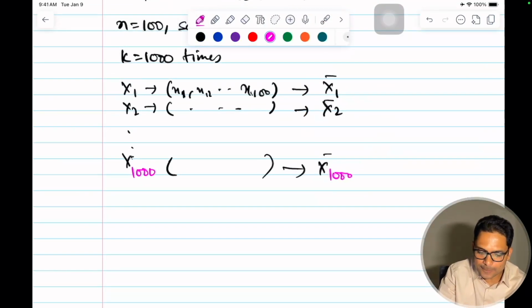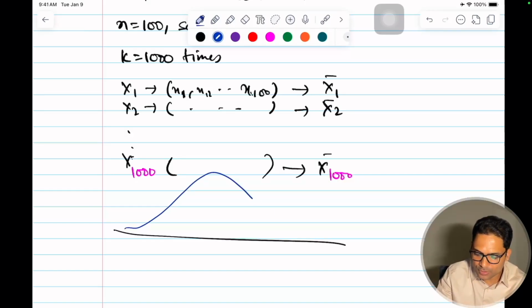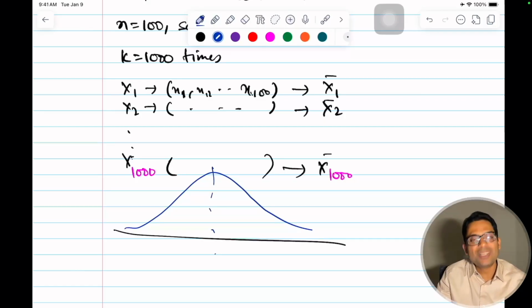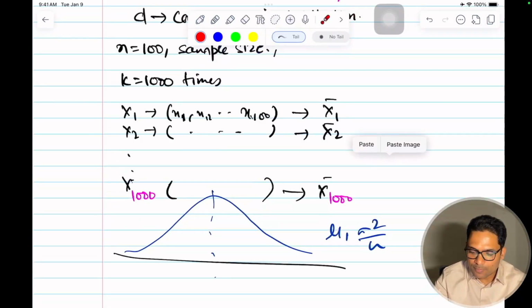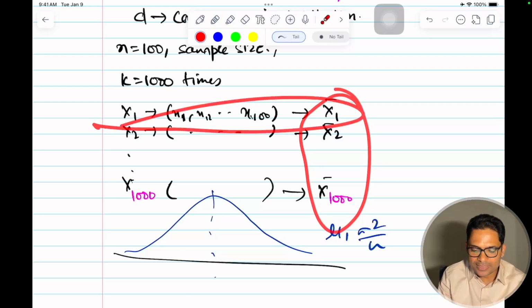I will get a Gaussian. That's what I meant. This will be a Gaussian with mean mu and variance sigma square by n. I hope that is clear. K is the number of repetitions, and we have to do this K number of times because only then we can plot it. Otherwise, if I just have one sample, what will I plot?